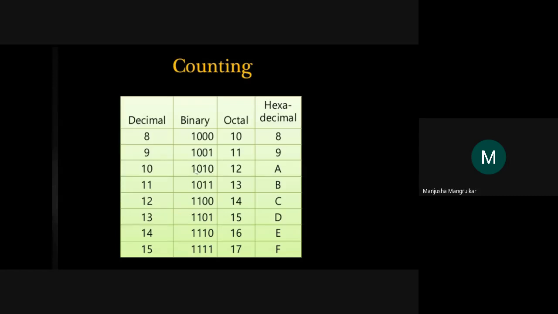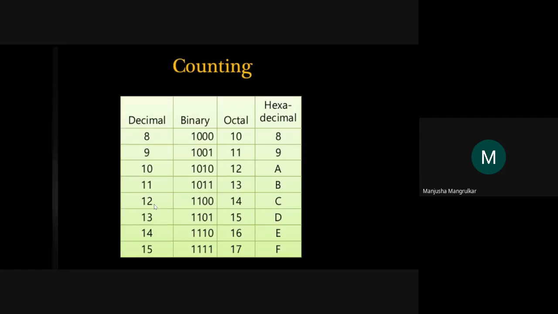So 1010, and the octal number is 12. But the hexadecimal number is not 10; it starts with A. The decimal number is 11, the binary number is 1011, the octal number is 13, and the hexadecimal number is B. So again it comes